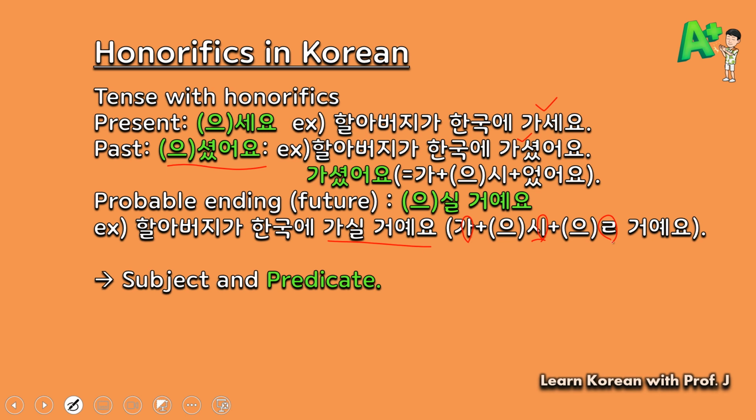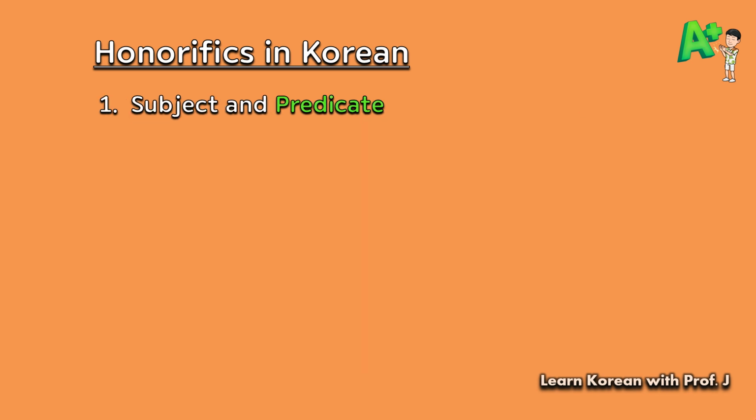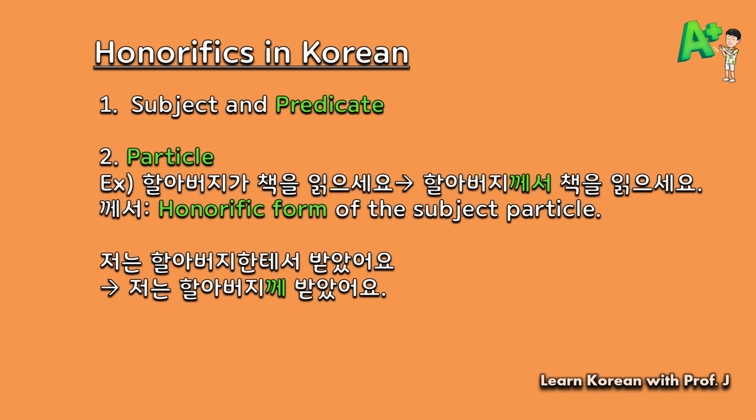So in 101, it was all about subject and predicate relationships, or subject and predicate agreement. Subject and predicate is not the only element that you should be concerned with regarding honorifics in Korean. There are other things to consider, such as particles. 할아버지가 책을 읽으세요. Instead of using 할아버지가, you need to use 할아버지께서. 께서 is an honorific form of the subject particle.